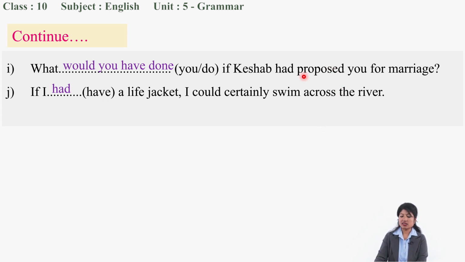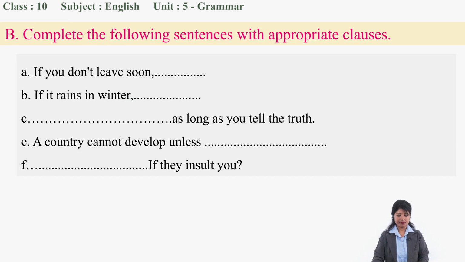Now, next activity that we are going to do. Alright, let's go through activity B. Complete the following sentences with appropriate clauses. So, before this, in activity A, we just completed the sentences with the correct form of the verb. Here, you have to add the full clause to complete the whole sentence, to give a complete meaning.